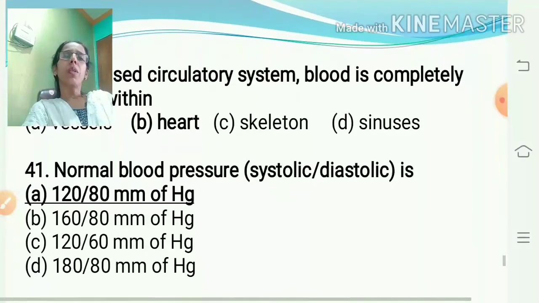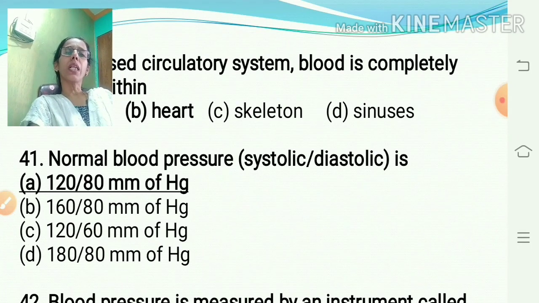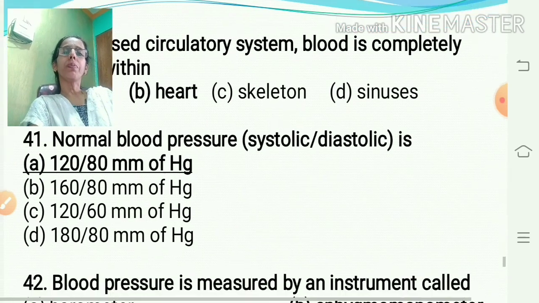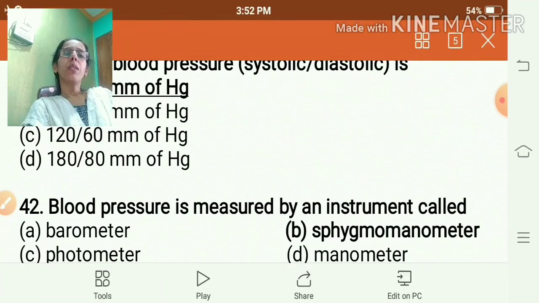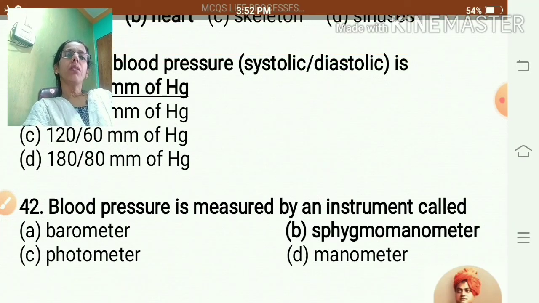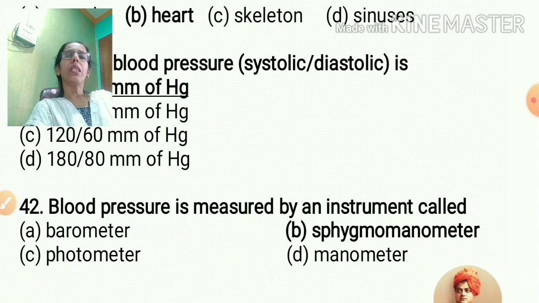Normal blood pressure, that is systolic and diastolic, the normal range is 120-80 mm of mercury. Blood pressure is measured by an instrument called a sphygmomanometer. By a barometer, atmospheric pressure is measured.